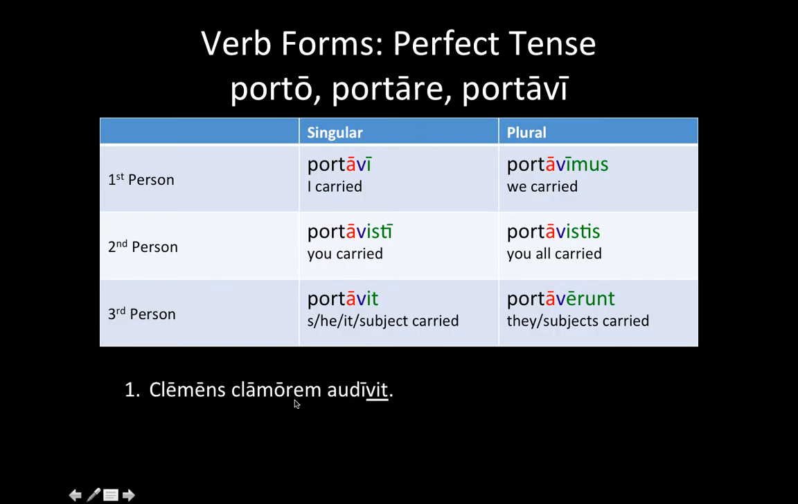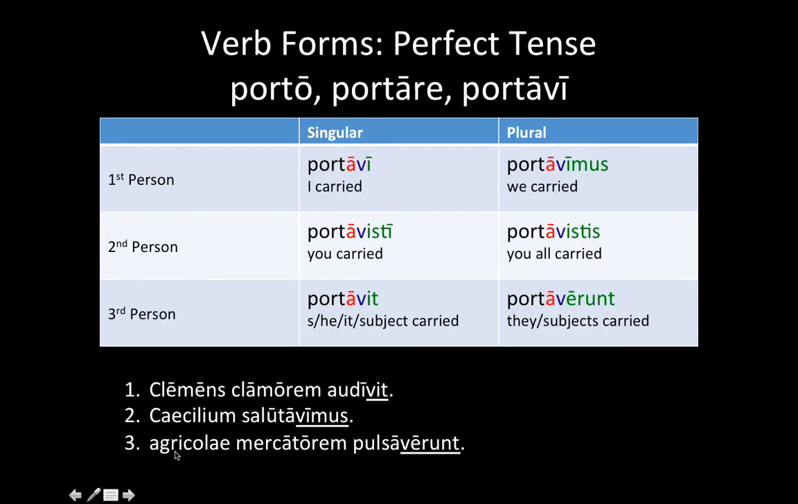For example, Clemens clamorem audivit. Clemens heard an uproar. This is something that probably just happened once. It was momentary. He didn't hear it every single night, at least not according to this sentence. Number 2, Caecilium salutavimus. We, that's the mus here, right? So we greeted Caecilius. Agricolae mercatorem pulsaverunt. The farmers hit the merchant. Okay, so they did it just briefly. It was a one-time thing. They weren't constantly hitting him over the course of several years.